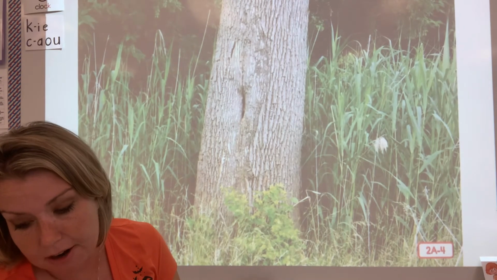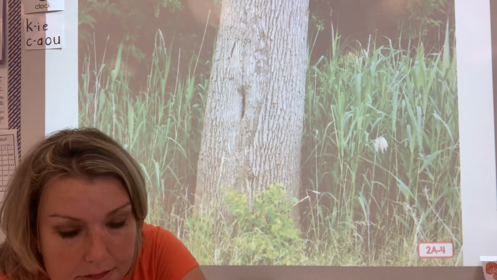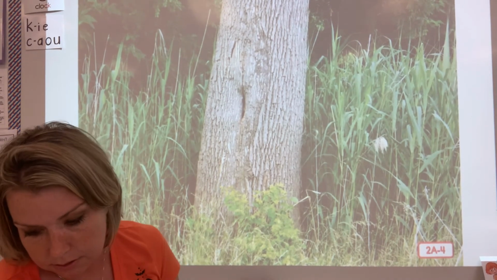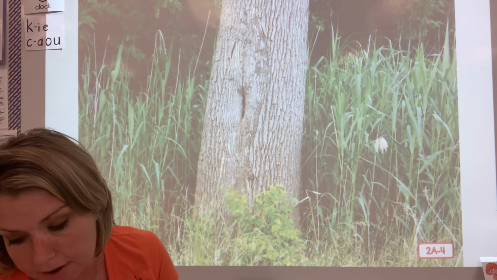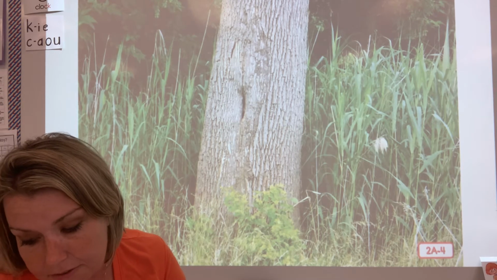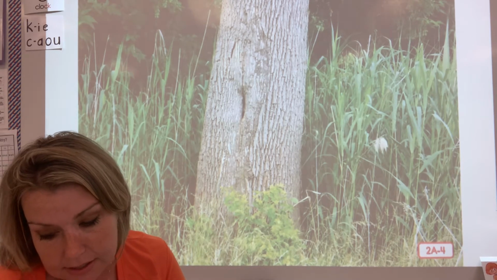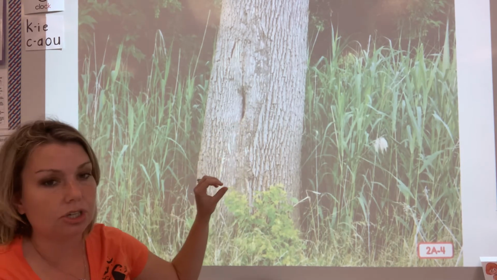The largest part of the tree is called the trunk. The outside of the trunk is covered in bark. Bark is a kind of clothing for the trees. It protects the inside of the tree.